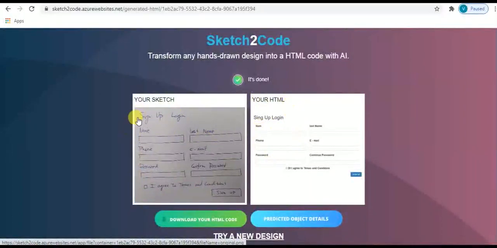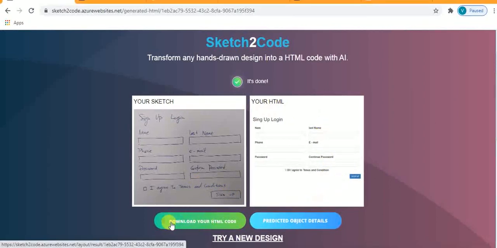It tries to identify the text. It tries to identify the square object here and convert it into an HTML text box element. It tries to identify the square box here as a command button, and convert it into an HTML command button or submit button. Here you can download your HTML code, or the next option is predicted object details.